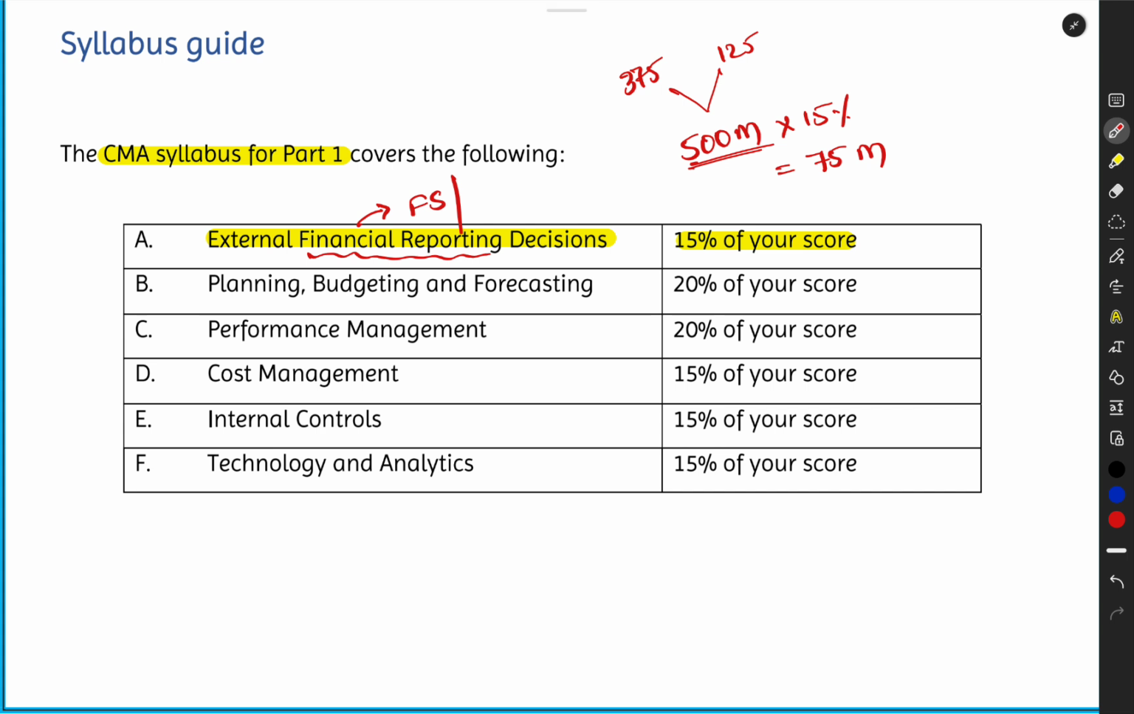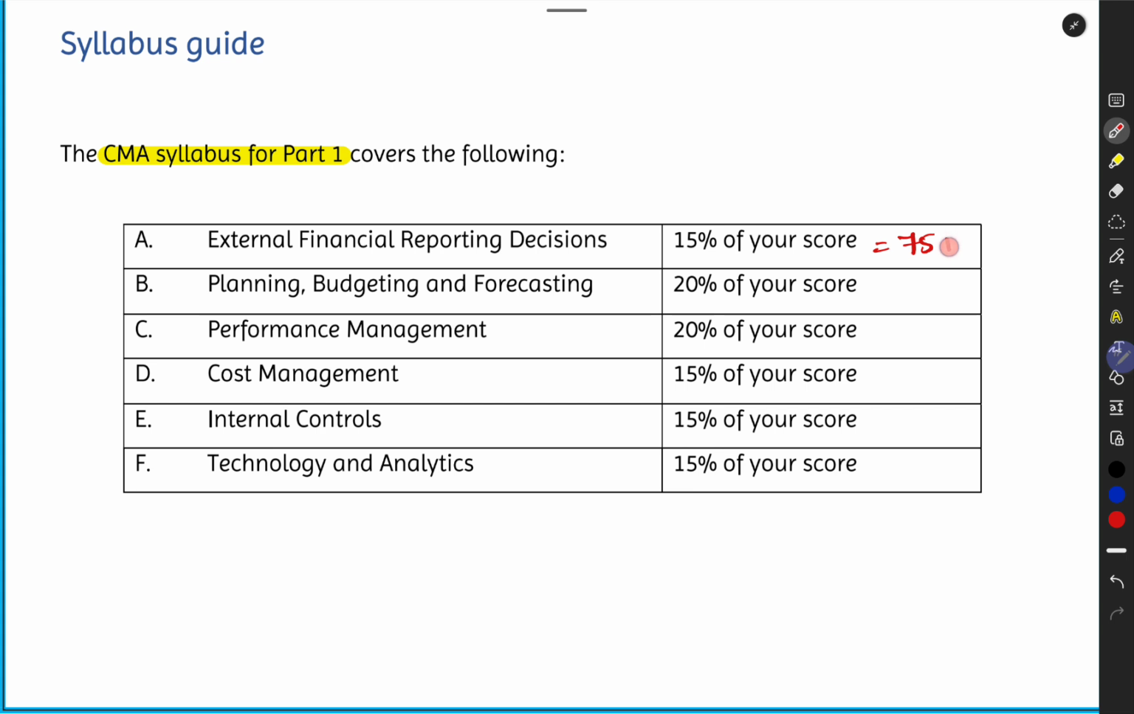Sir, where in Section A will we be getting the questions? Like, will this 75 marks be given in MCQs or will this 75 be tested in essay questions? You don't know that. No one knows that. Out of total 500 marks, 75 marks will come out of external financial reporting decisions. But will that be in MCQs? Will that be in essays? We don't know. There is no clarification. IMA will not disclose that, sir. Okay. So that is your first section regarding external financial reporting decisions, which is 15% of your total score. So let me just give that here, 75 marks, correct?